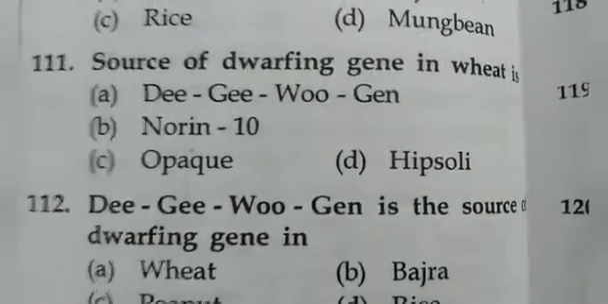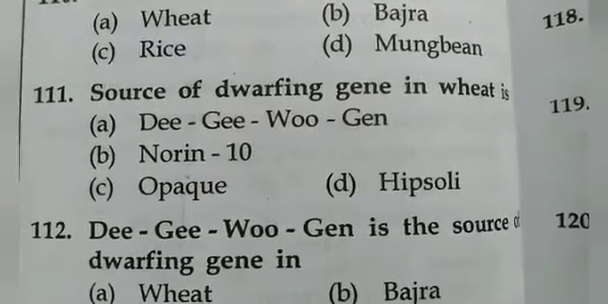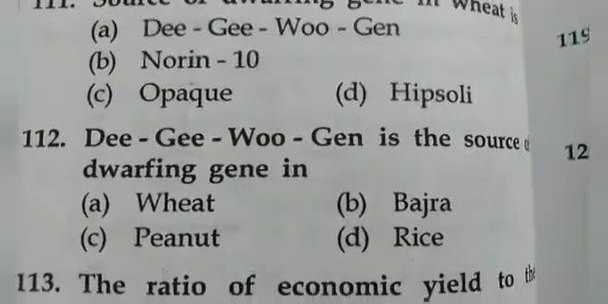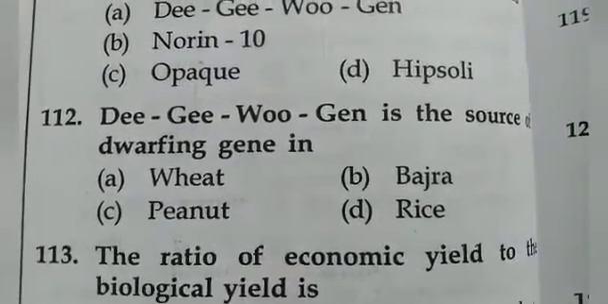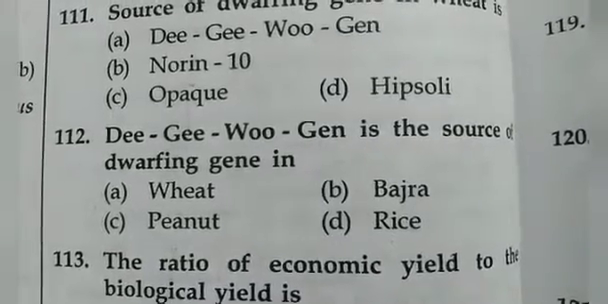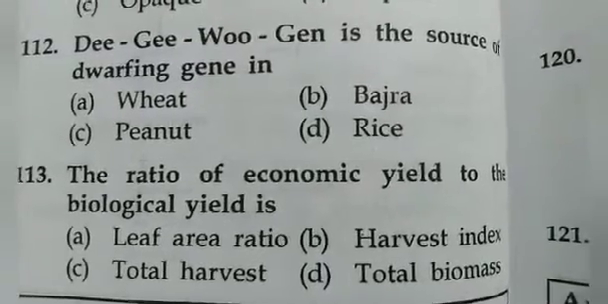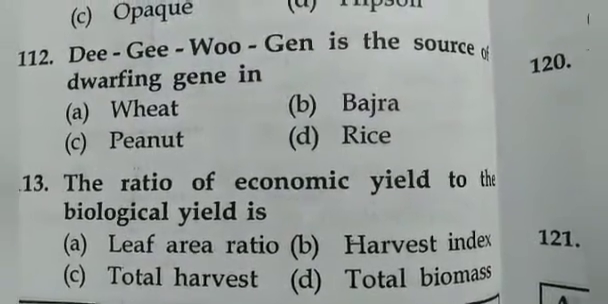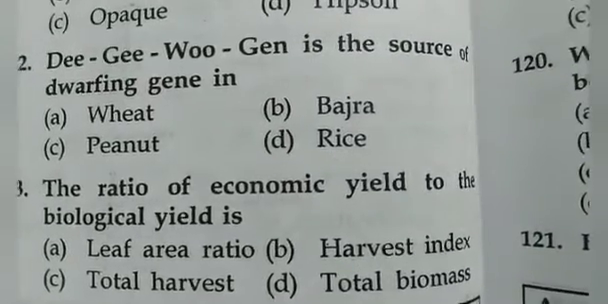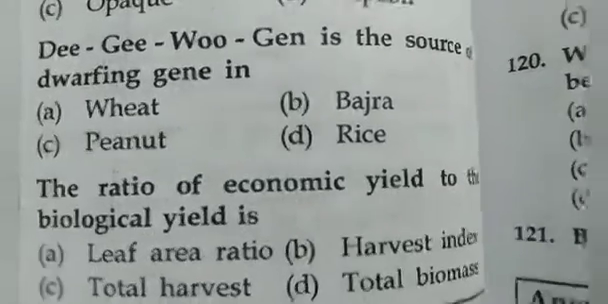Source of dwarfing gene in wheat is Norin 10. DGWG gene is the source of dwarfing gene in rice. The ratio of economic yield to the biological yield is harvest index.